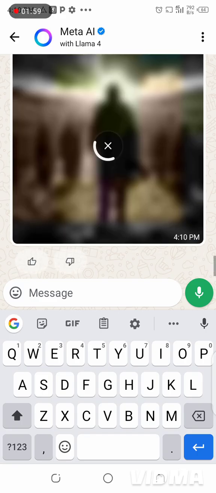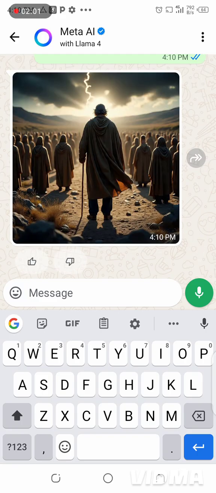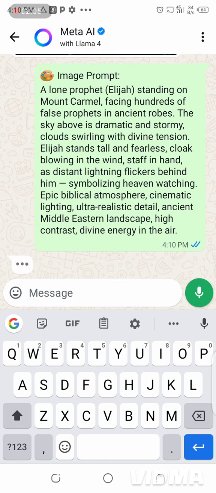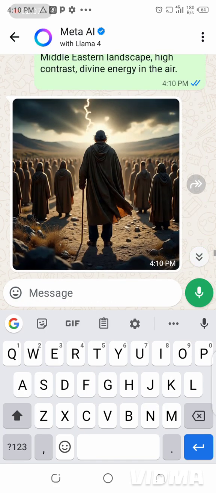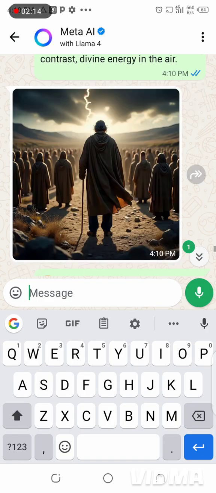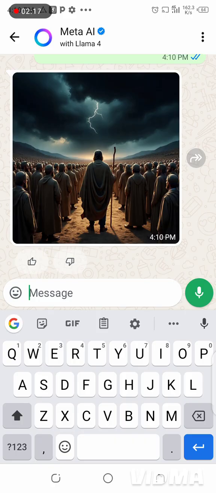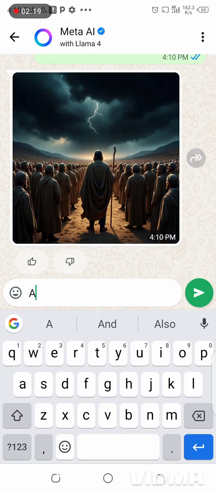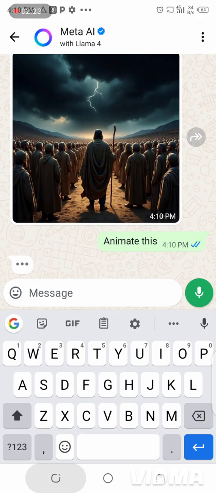As you can see, it's still loading. It has given me the first image, but I don't like this one. But I'll put in the prompt again, and it will give me another image. There's nothing hard there. As you can see, now it has given me the image. And then I'll press animate to turn it into video.